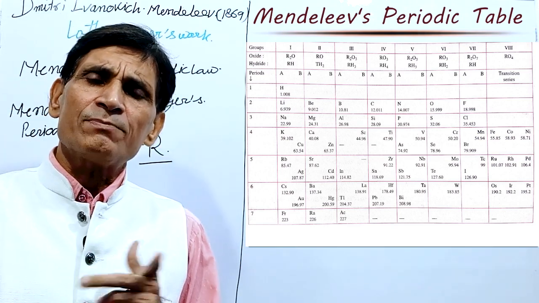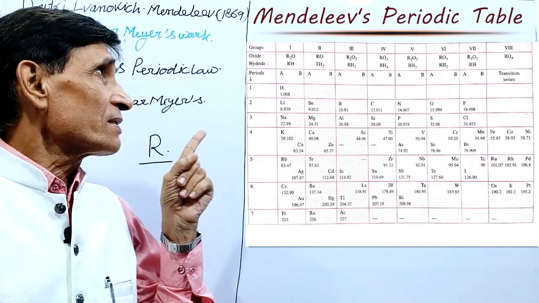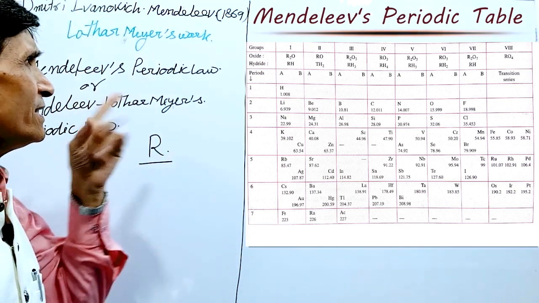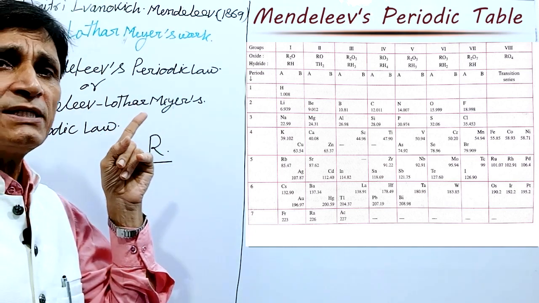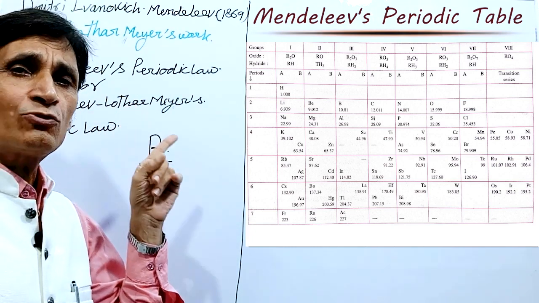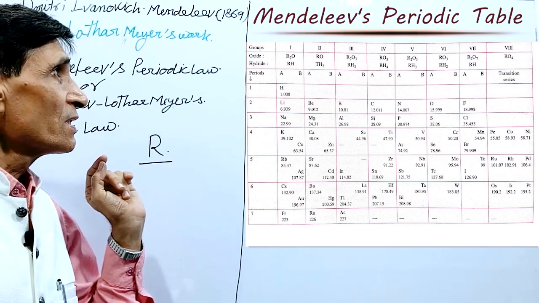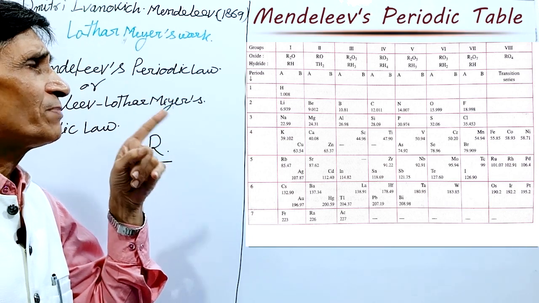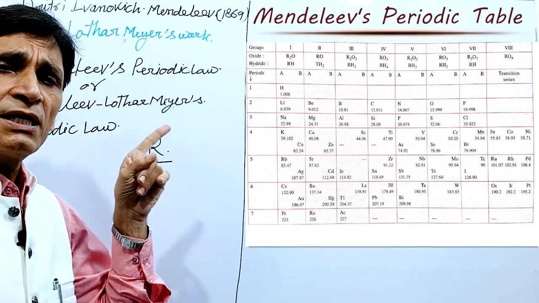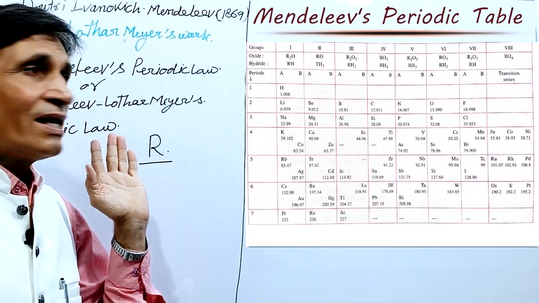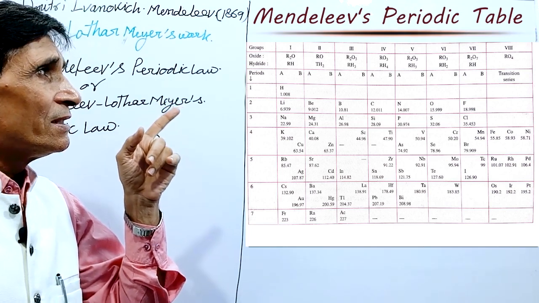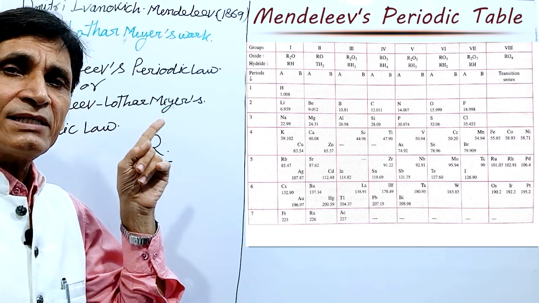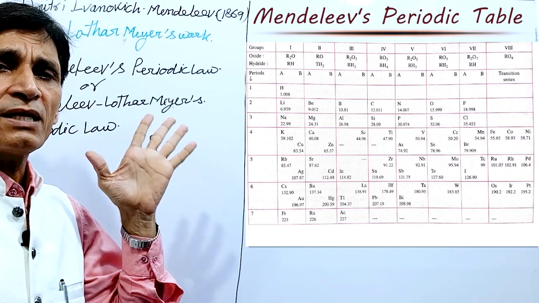For example, the oxide of any element of the first group is represented by writing R2O, like Li2O, K2O, Na2O. Hydride of the fourth group is represented by RH4, for example CH4, SiH4. Hydride of the seventh group is represented by RH, like HCl, HBr.